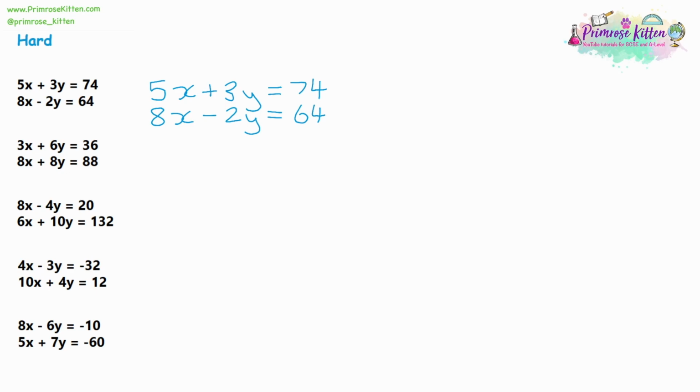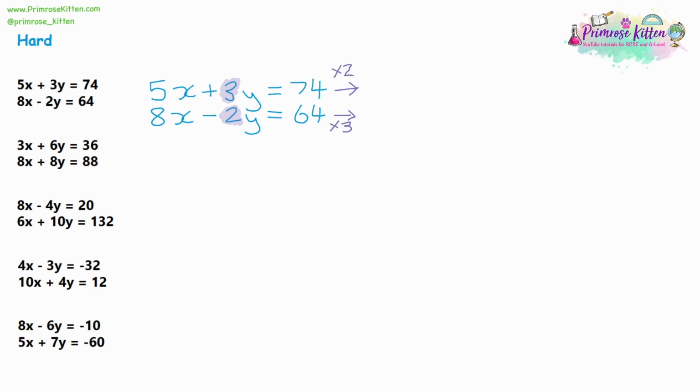So we've got a 3 and we've got a 2. And I want those two numbers to be the same. So we're going to multiply them by each other. So the bottom number is a 2, so we're going to multiply the top equation by 2. The top number is a 3, so we're going to multiply the bottom equation by 3, just like you would when adding fractions with different denominators.